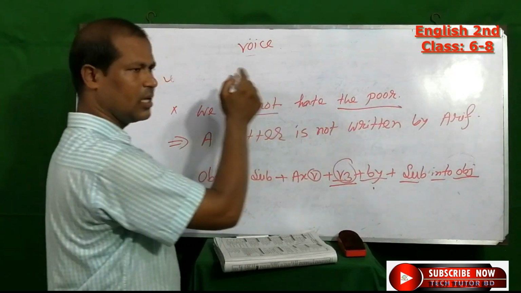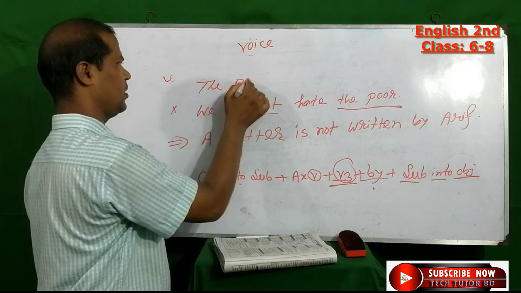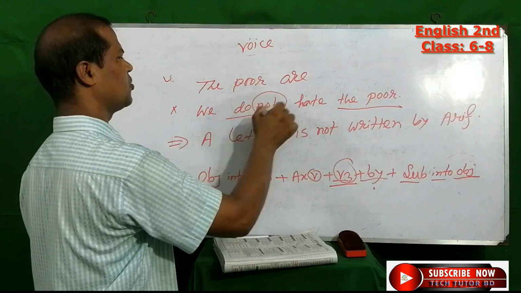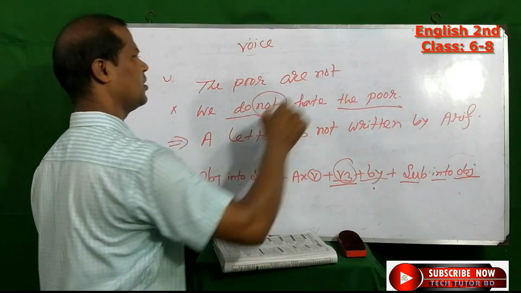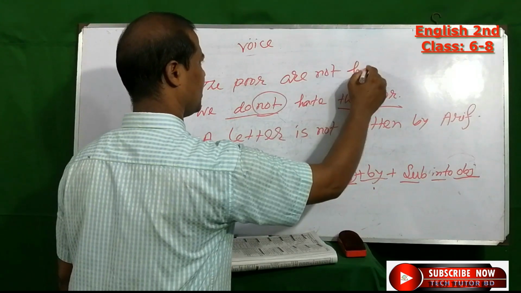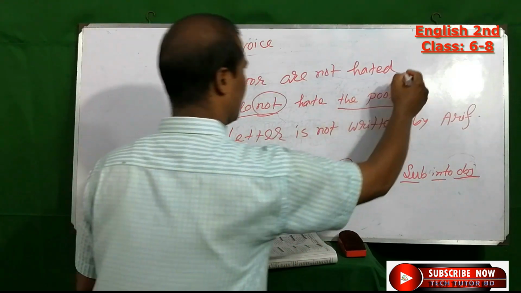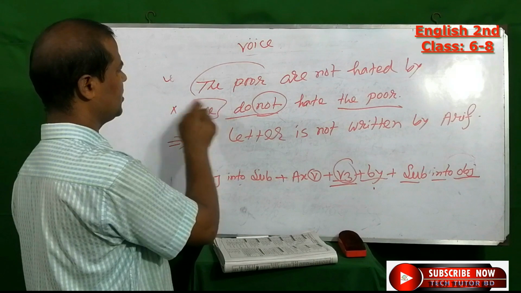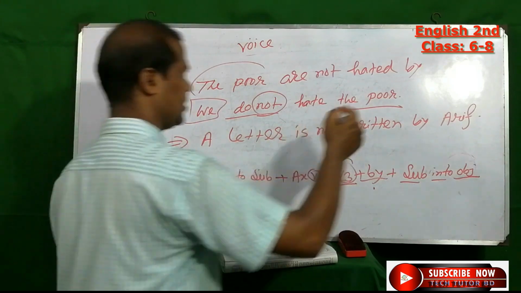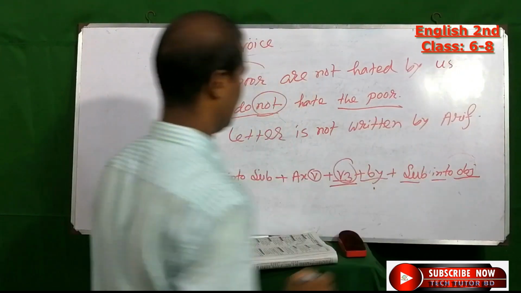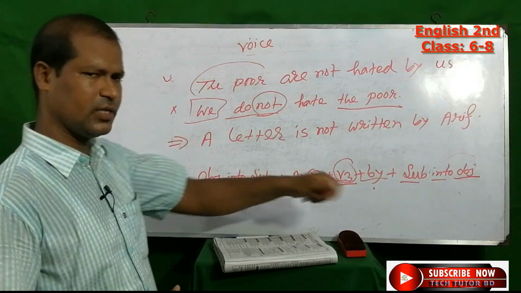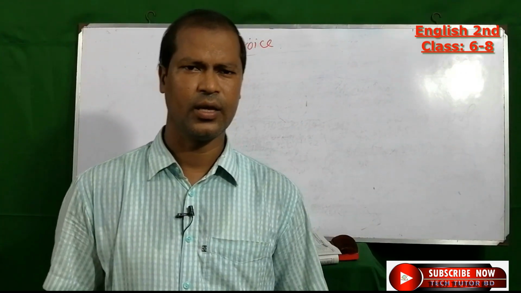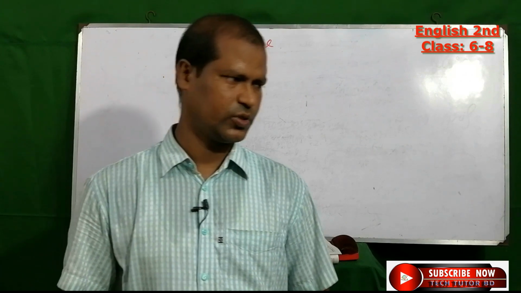In this way we will try the second one. Here the object is the poor, and the helping verb will be are, not will be in the next position, and verb 3, hated, preposition by, last one, subject into object, that means us. Okay, dear student, we discussed negative sense. Now, dear student, I am going to the next rules.